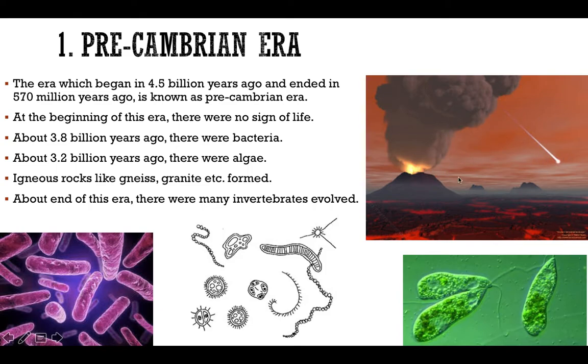But about 3.8 billion years ago, Earth slowly started cooling down and some bacteria were seen. About 3.2 billion years ago, some algae were seen. Since there were a lot of volcanic eruptions, the lava that came out condensed and formed various igneous rocks like gneiss, granite, etc. Toward the end of this era, many invertebrates evolved.